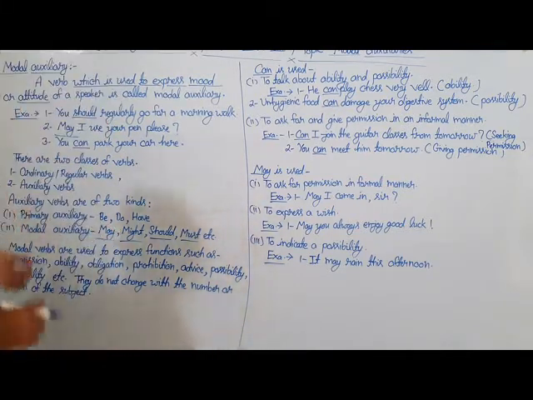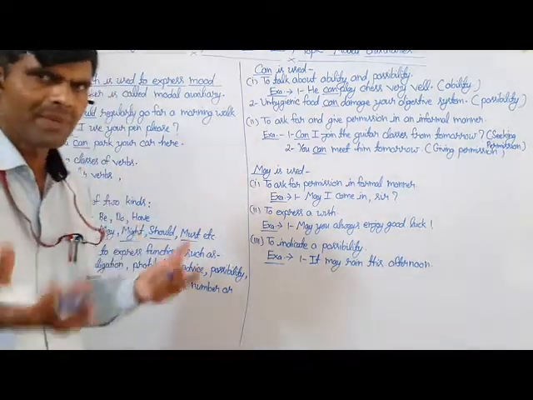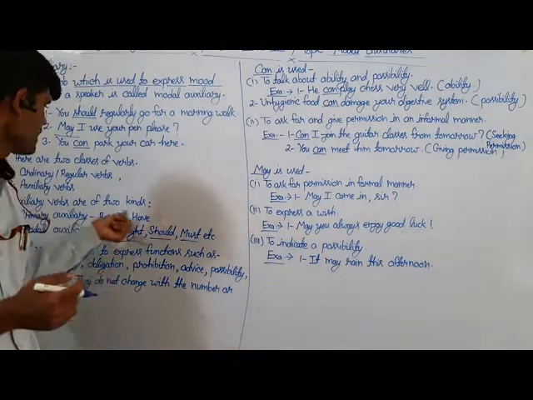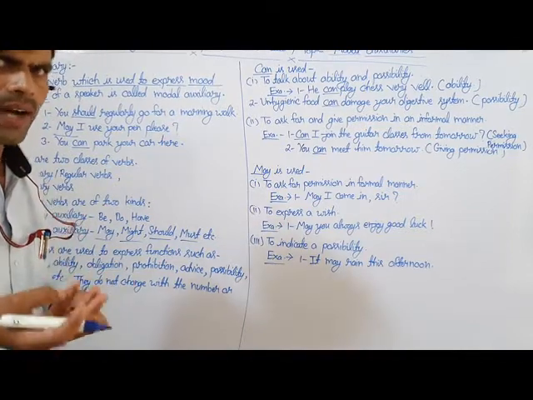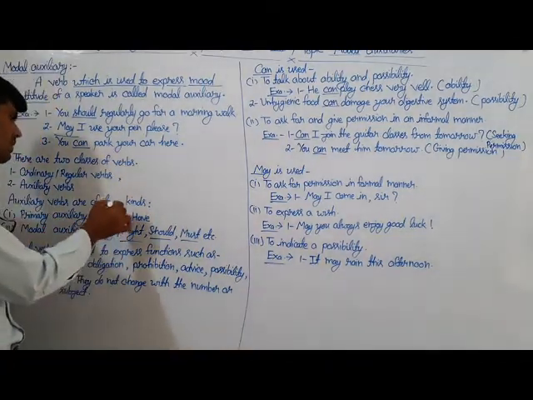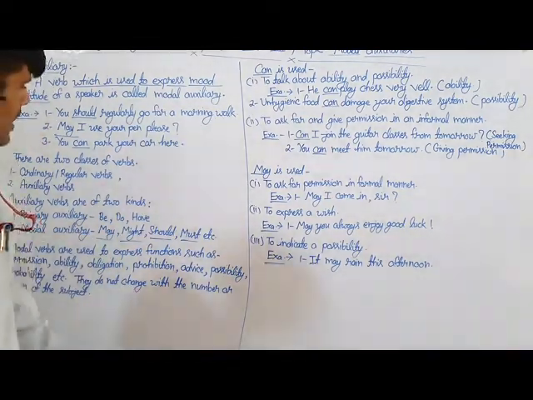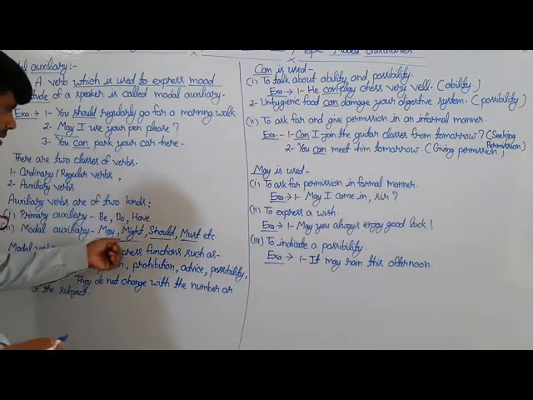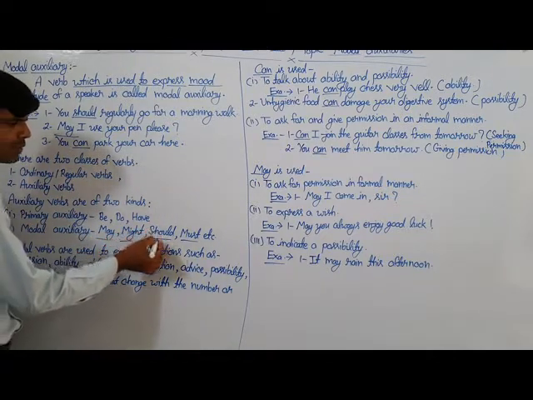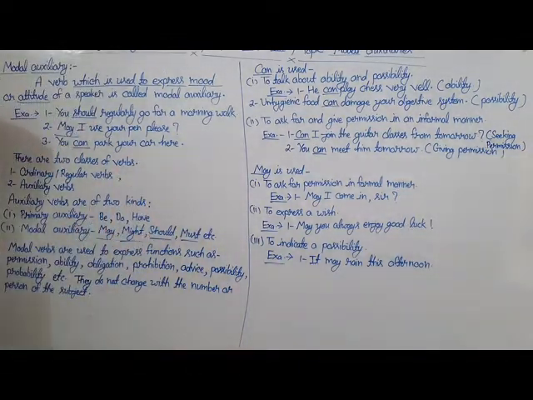So you can say that auxiliary verbs are of two kinds. The first one is the primary auxiliaries, and it includes be, do, have. Be includes the forms is, am, are, was, were. Do includes do, does, did, and have includes has, have, and had. The second is modal auxiliary verbs, which include different types of words such as may, might, should, must, etc.